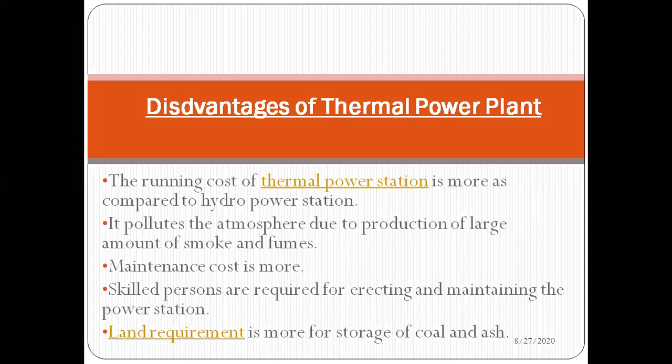It pollutes the atmosphere because, as you know, in case of a thermal power plant the fuel energy is converted into electrical energy. The fuel, that is the coal, is pulverized and ignited. When the coal is ignited, it creates certain flue gases and ashes. These flue gases ultimately pollute the atmosphere, causing air pollution or water pollution. So this is one of the most important disadvantages of the thermal power plant.